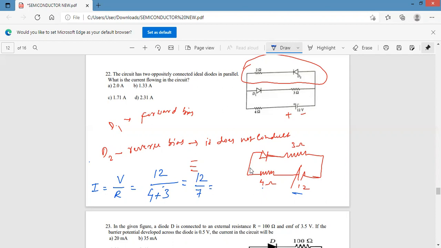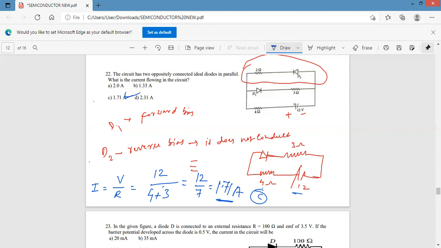That is equal to 12 by 7. 12 by 7 means how much? 7 ones are 7, 5 is the remainder. 50, 7 sevens are 49, 1 remainder. So 1.71 ampere. Option C is the correct answer.